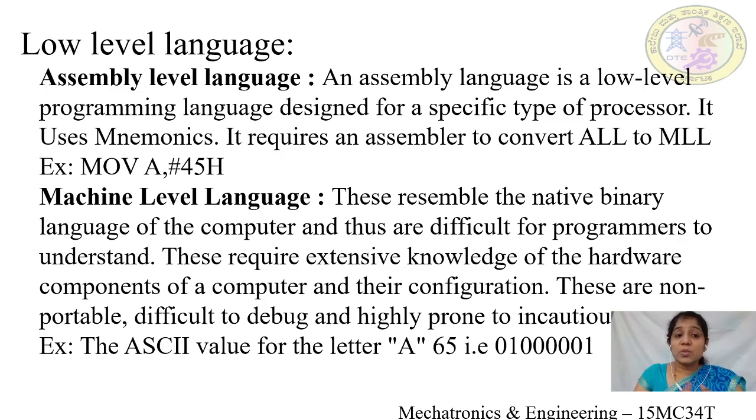Now let us discuss what is a low level programming language. Low level programming language can be broadly classified into two categories. One is assembly level language, another one is machine level language. An assembly level language is a low-level language which is designed for a specific type of processor. For example, if we take 8051 coding, it is specific for 8051. It uses mnemonics, so it requires an assembler to convert assembly level language to machine level language.